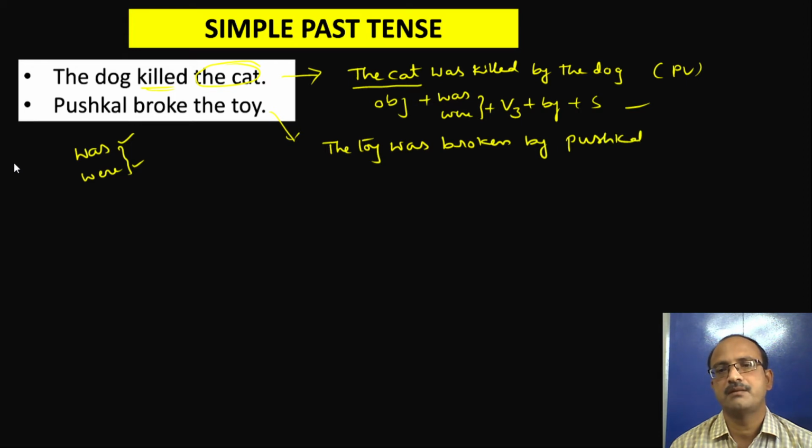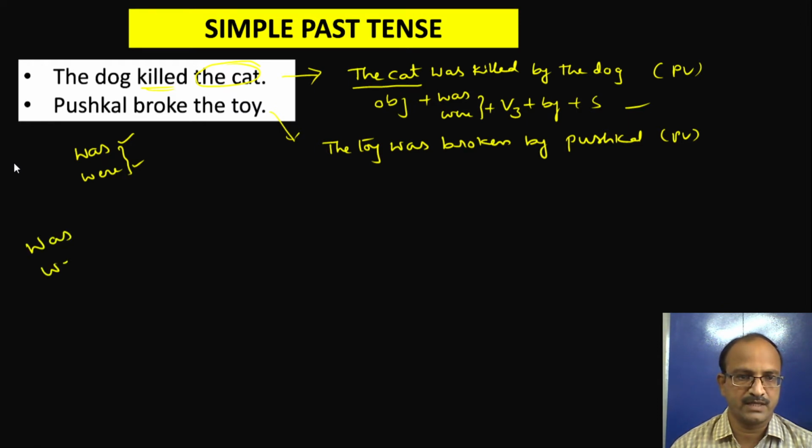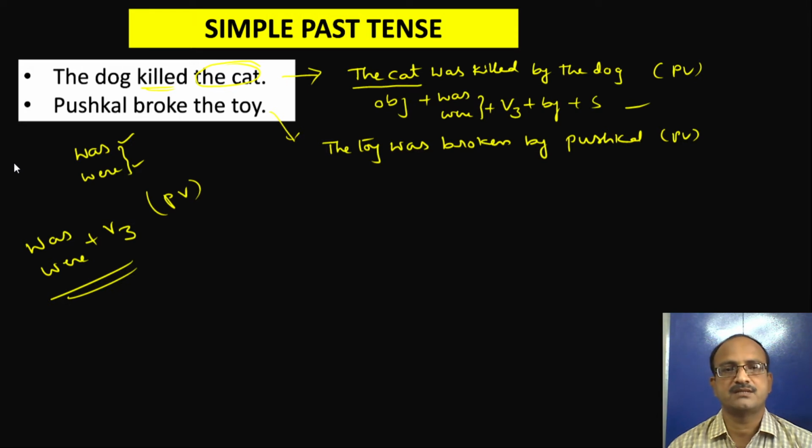So this is the passive voice. So it's very simple. Understand? So this is the simple past tense model. So what is the structure in the simple past tense? Very simple. Was, were plus V3 form. That is the passive voice for this model.